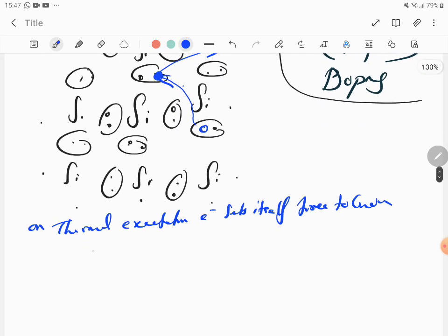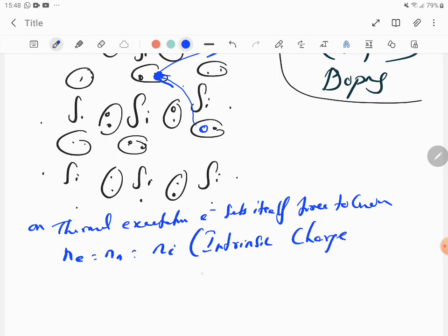Okay, so then in this case, Ne is equal to Nh is equal to Ni, where Ni is the intrinsic charge carrier concentration. So the number of electrons is equal to the number of holes, which is equal to the intrinsic charge carrier concentration, because as many electrons as are going, that many holes will be created.